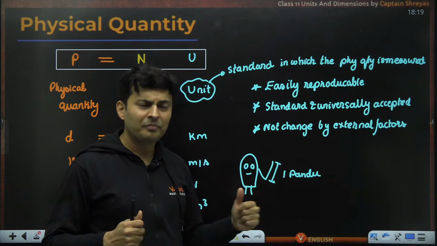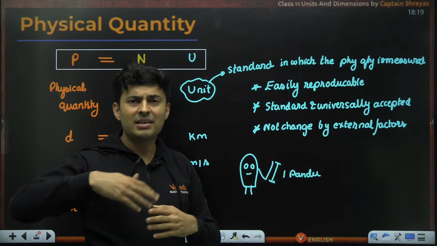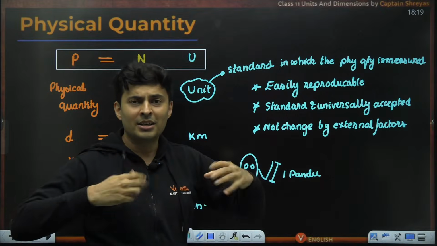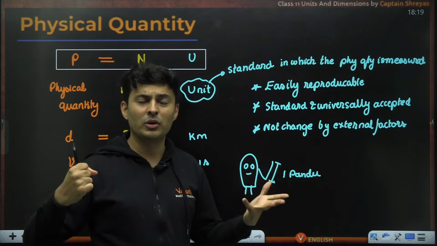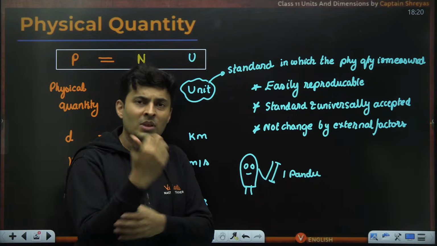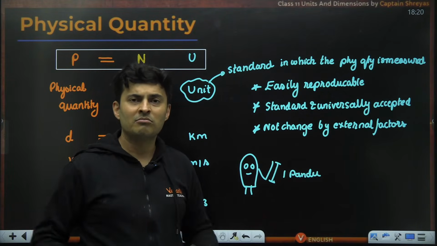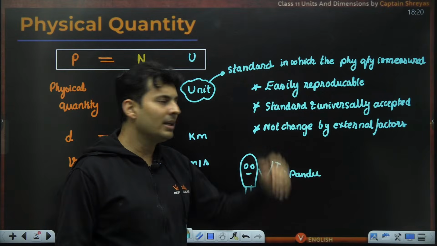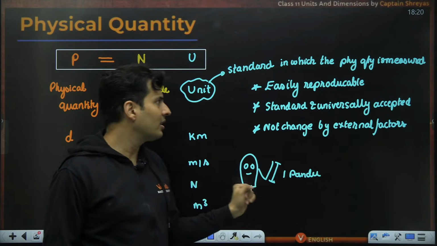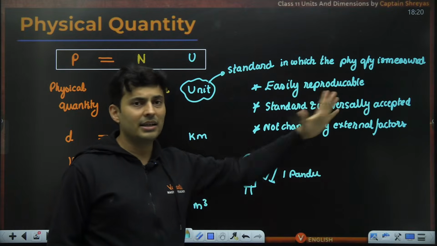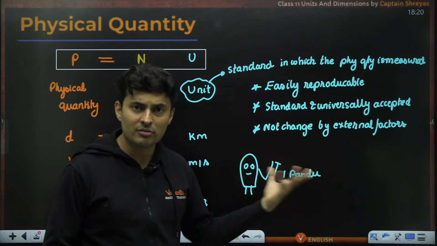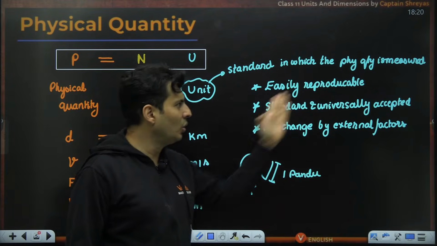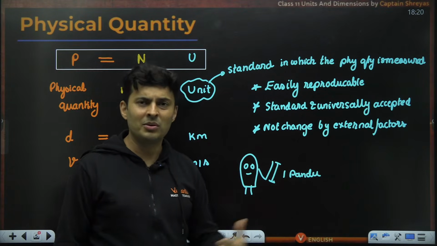Means like time. As time passes, maybe his hand might become weak, it might become small, or maybe he's growing in age and it has become big. He's growing muscles, it is growing big. Maybe he has grown thin, he's not eating food, so it might become a little bit smaller in size. Who knows? So definitely it can change with external factors. Definitely I can't easily reproduce many pandus with the same hand length. Definitely it is not a standard, and nobody in the universe is going to accept Pandu's hand.